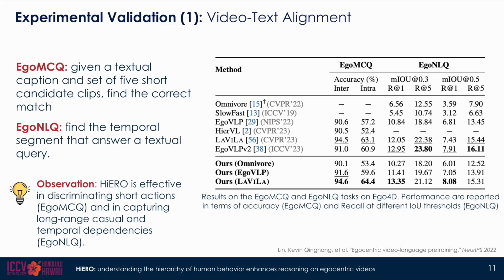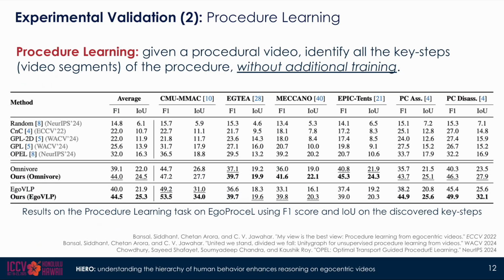We build on existing feature extractors and consistently outperform the previous state of the art. HiERO is very effective in discriminating both short actions, which is crucial for EgoMCQ, and also in capturing long-range causal and temporal dependencies, which is essential for EgoNLQ. We then move to procedure learning on EgoProceL, where the goal is to identify the individual steps of a procedural video, and we address this task in a zero-shot manner, achieving very strong results that outperform the previous state of the art. These results demonstrate the effectiveness of HiERO's feature space to identify these steps with a simple clustering operation.